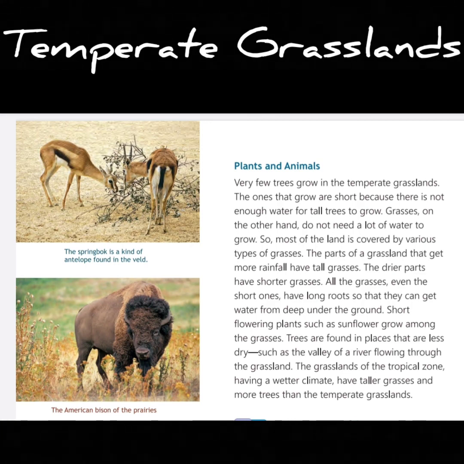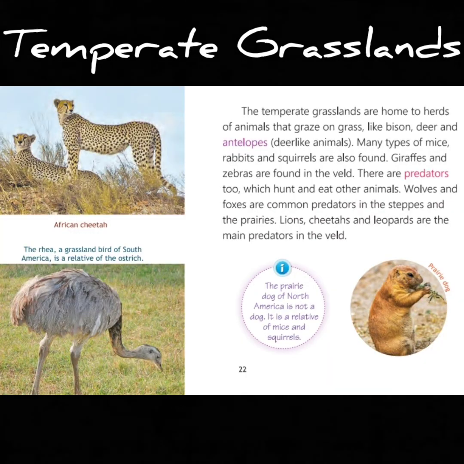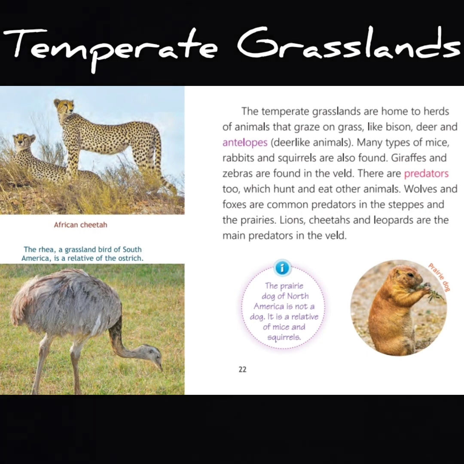Now, the temperate grasslands are home to herds of animals that graze on grass like bison, deer, and antelopes. Many types of mice, rabbits, and squirrels are also found. Giraffes and zebras are found in the wild. There are predators too, which hunt and eat other animals. Wolves and foxes are common predators in the steppes and the prairies. Lions, cheetahs, and leopards are the main predators in the wild.